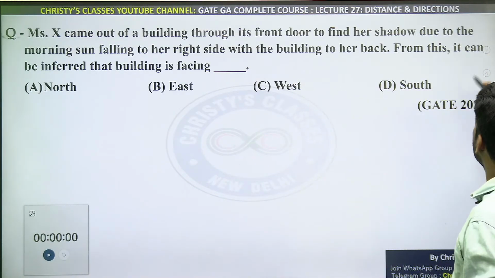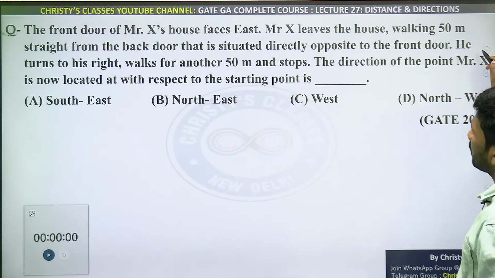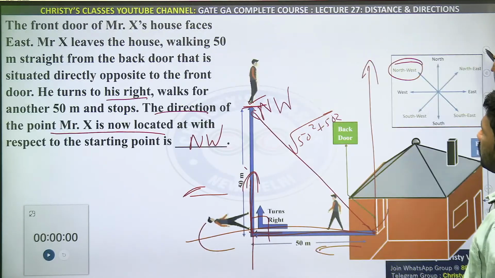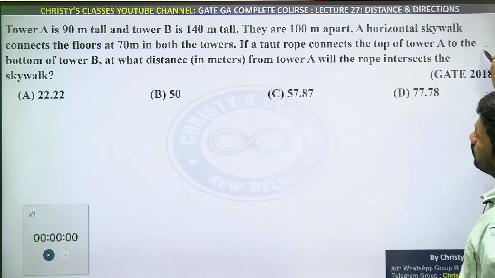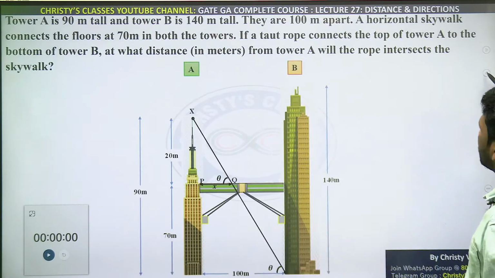Yeah, this one also, this one I'll come back to. This one is done. This is also done. This is also, yeah, this one you try.